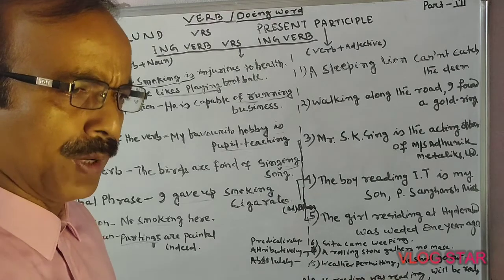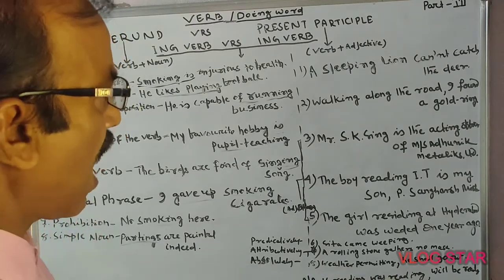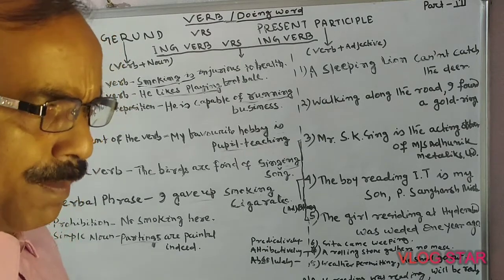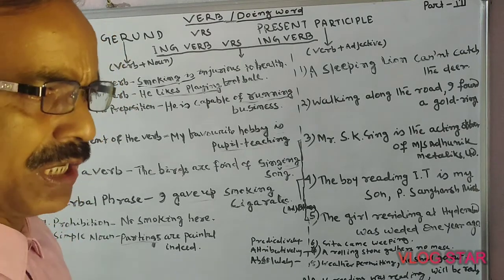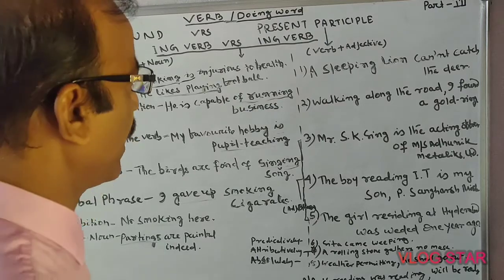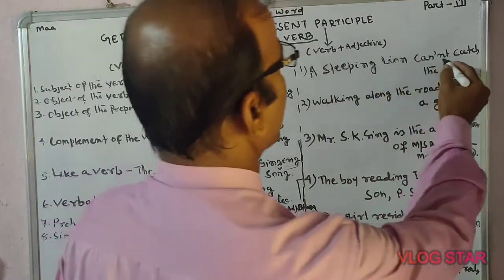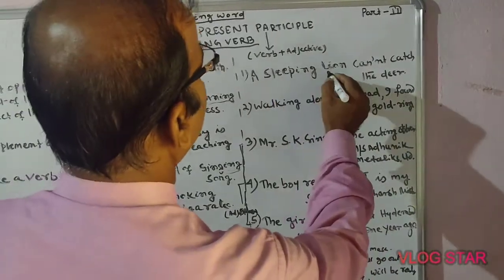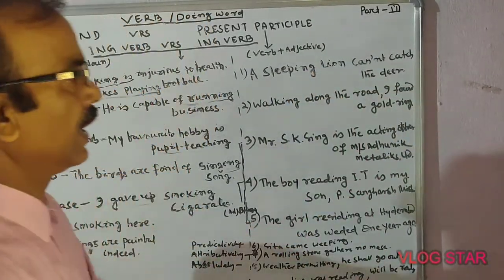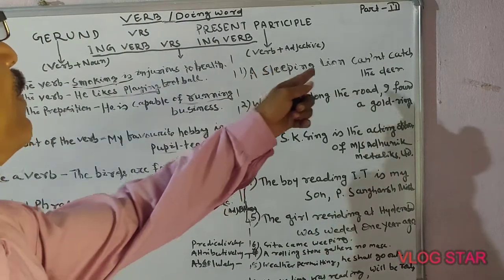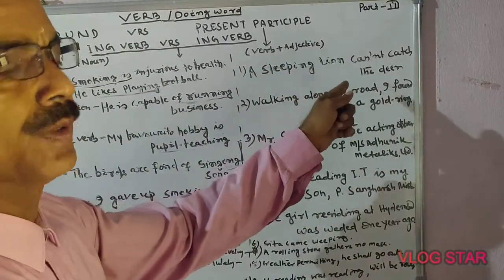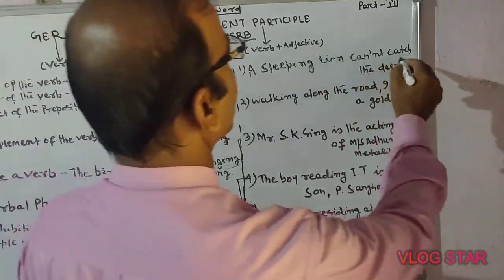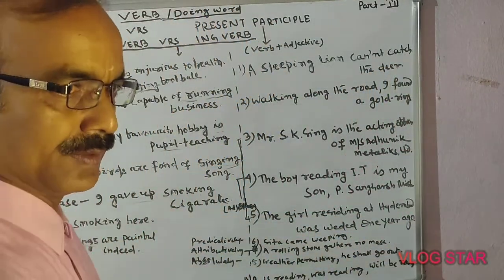It is a simple formula of tense, but here it is modified into an adjectival verb. A sleeping lion cannot catch the deer. Lion is a noun, and sleeping modifies the noun. So a sleeping lion cannot catch the deer.